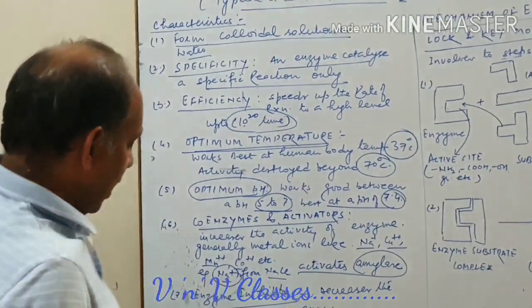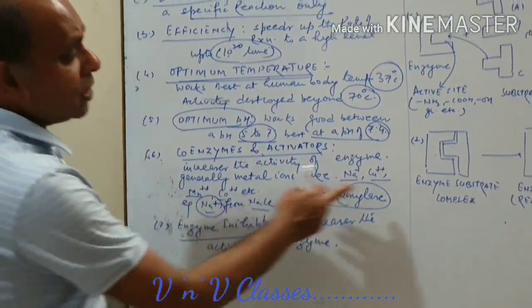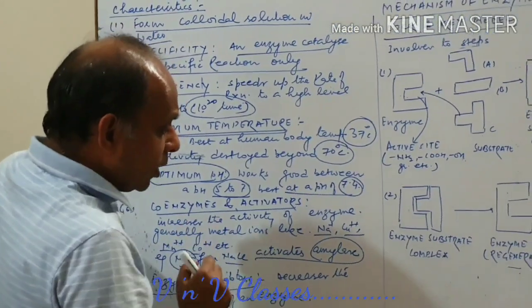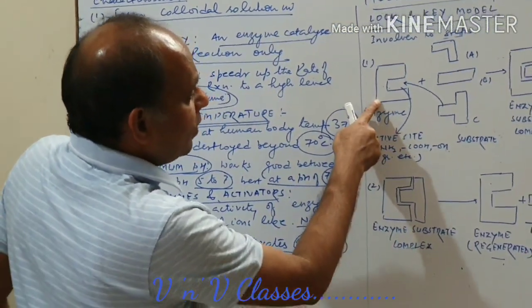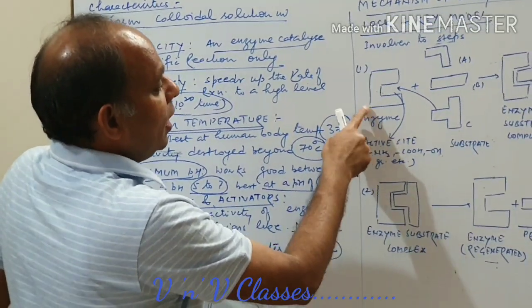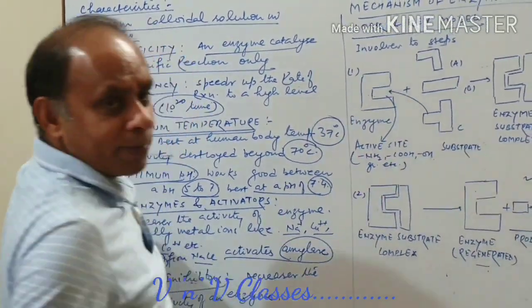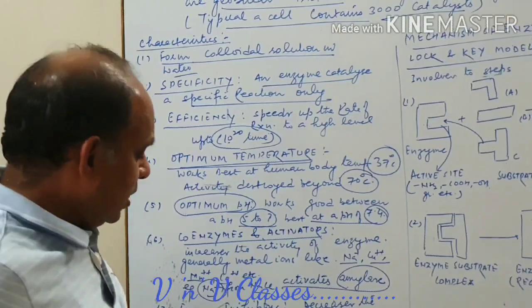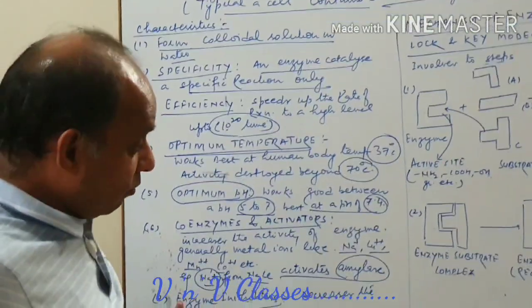And I just told you about the enzyme inhibitor. How does it deactivate the enzyme? The enzyme inhibitor comes to combine with this enzyme and deshapes it so that the substrate cannot combine with it. This is how an enzyme inhibitor works here.